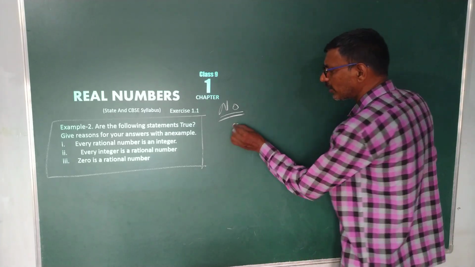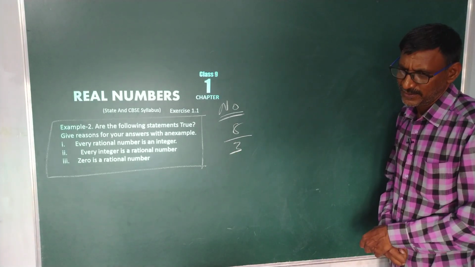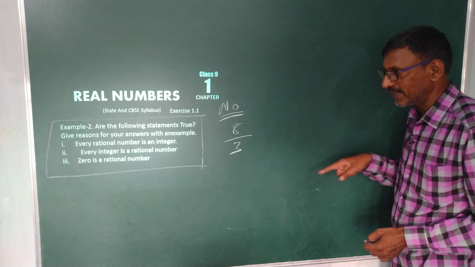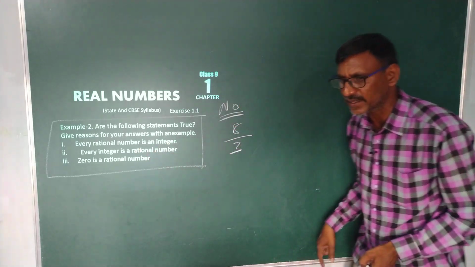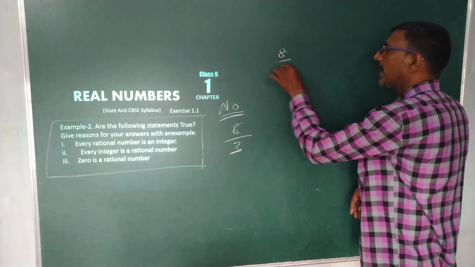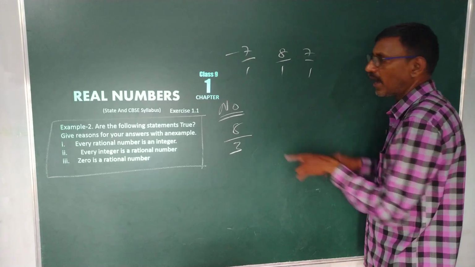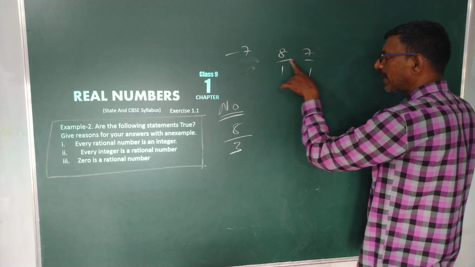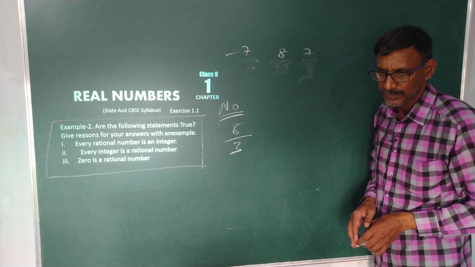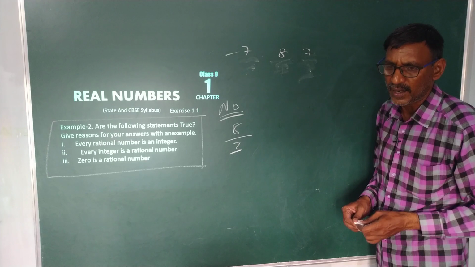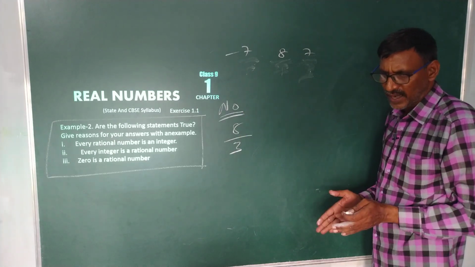Suppose I would like to write 8 by 3. 8 by 3 is a rational number, but it is not an integer. Integers are always in the form of 8 by 1, 7 by 1, minus 7 by 1 like this, or only minus 8, minus 7 or plus 7. But 8 by 3 is a rational number, but not an integer. So give the reason like this.